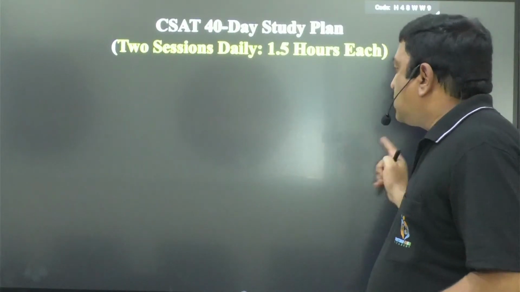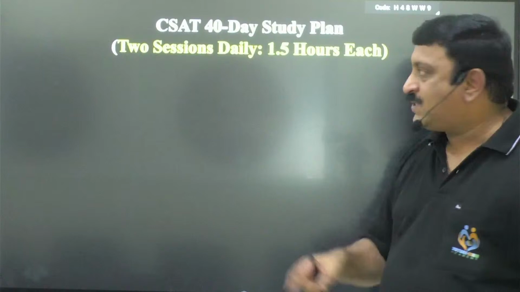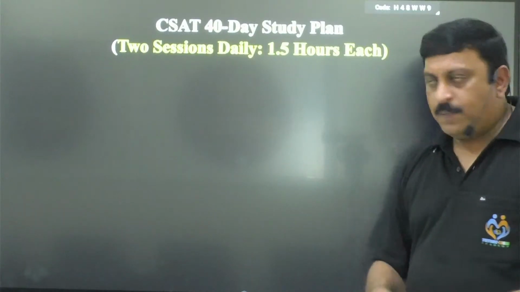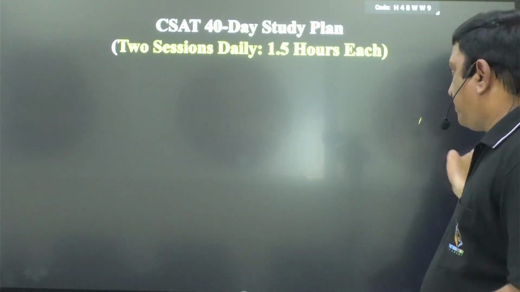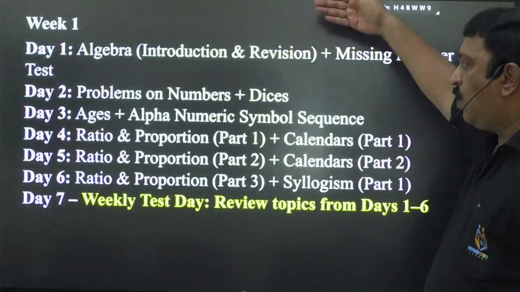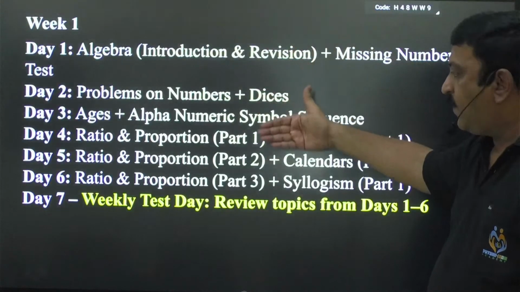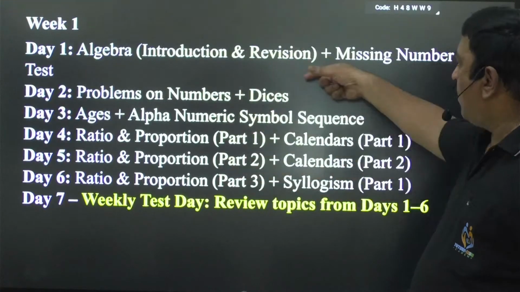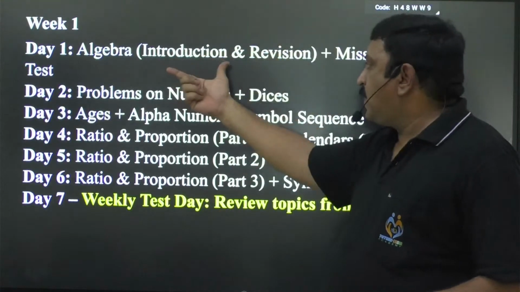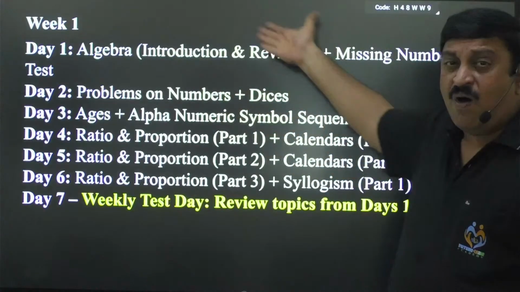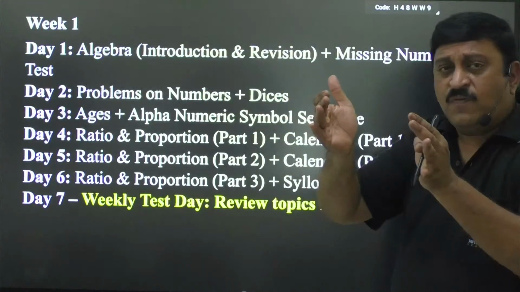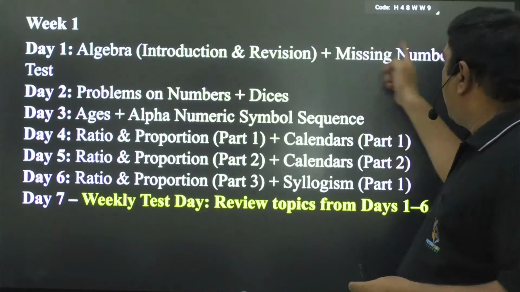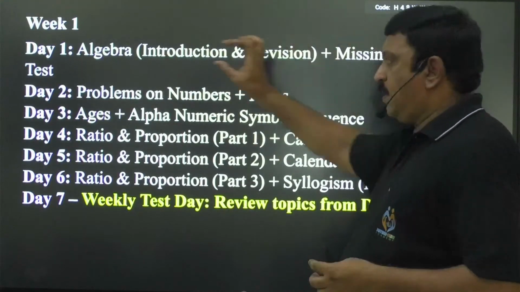Let us have a glance at our schedule. Week 1 has a 6-day plan, until Saturday. I'll begin with algebra, an introduction and revision of all you learned in 6th to 10th, and a small missing number test.